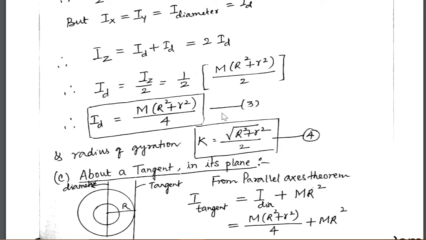Equation 3 gives you the moment of inertia of the annular ring about a diameter, and radius of gyration k is equal to the square root of (R square plus r square)/2. So equation 4 gives the radius of gyration, and equation 3 gives the moment of inertia of the annular ring about a diameter passing through its plane.